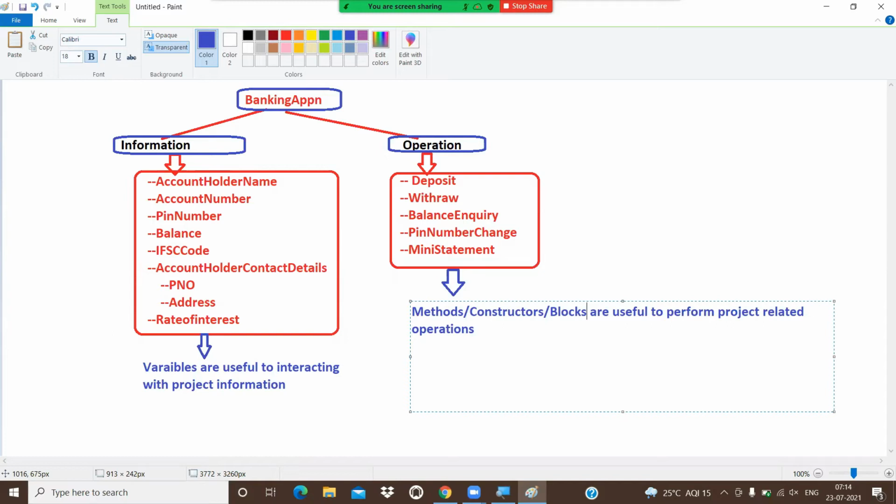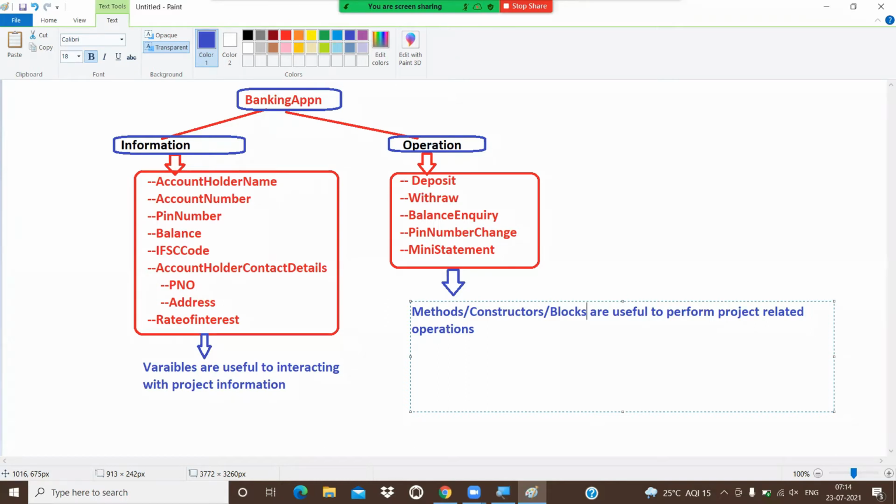I hope you understand this point. Every project consists of two things: one is the information and the other is the operation. Whatever project you take, for example Gmail. Gmail consists of what? Account number, password, and label names. So these are the information. What about the operations? Inbox, compose, send, delete, set, drafting.